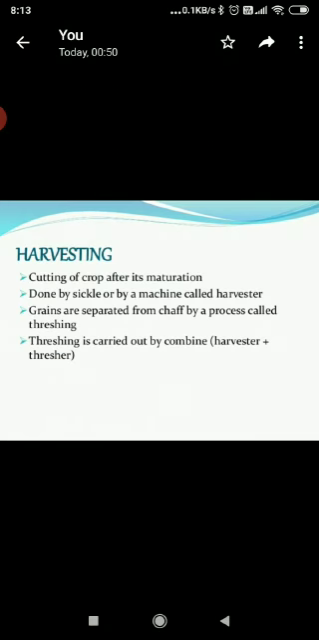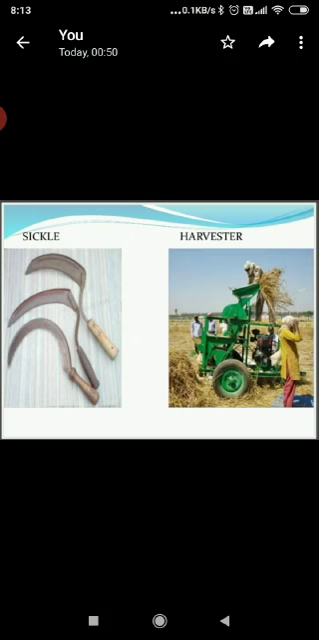Next is harvesting. So what is harvesting? Harvesting is the process of cutting and gathering of crops after their maturation. So once the crop matures, it is harvested. In harvesting, crops are pulled out or cut close to the ground. Harvesting in a country is either done manually by sickle or by machine, by harvester. So you can see the implements sickle and harvester.